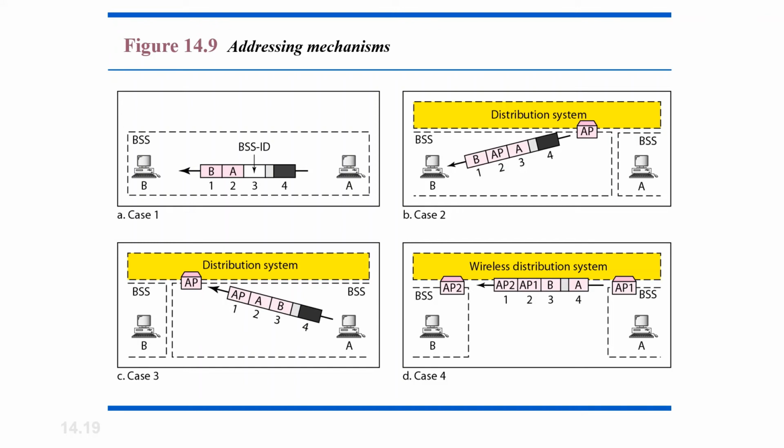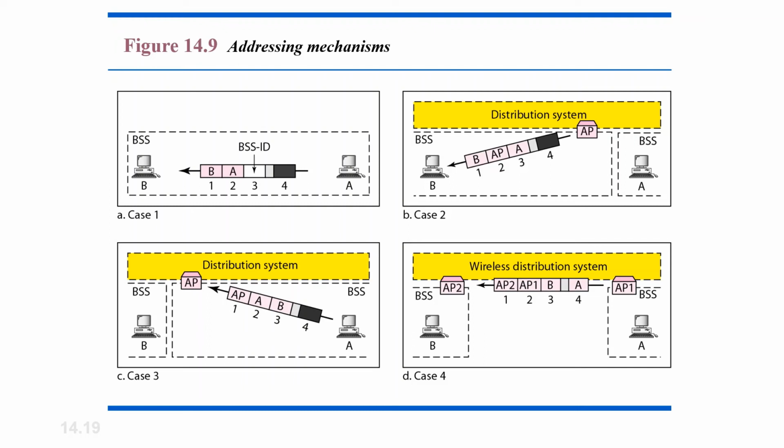Case 2. In this case To DS is 0 and From DS is 1. This means that the frame is coming from a distribution system, which is shown in yellow color, which is attached to an AP. Thus the frame is coming from an AP and going to a station. Note that the address 3 field contains the address of the original sender of the frame from another BSS. So address 3 in this case is A, and the acknowledgement should be sent to the AP.